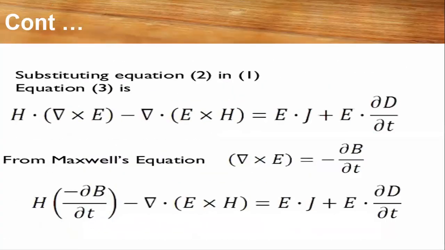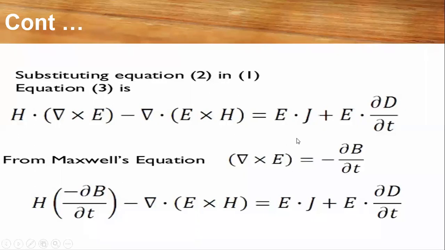After substituting in equation number 1, you can identify easily with the help of the Maxwell equation that del cross E will become minus ∂B/∂t, because we know very well that E is related to D and the H is related to B, the magnetic field as well as the electric field. But vice versa, while multiplying, one side is the electric field and one side is the magnetic field, and you can separate them out.